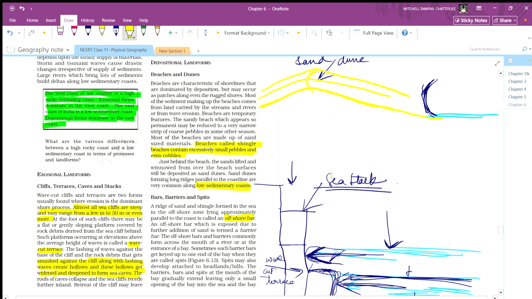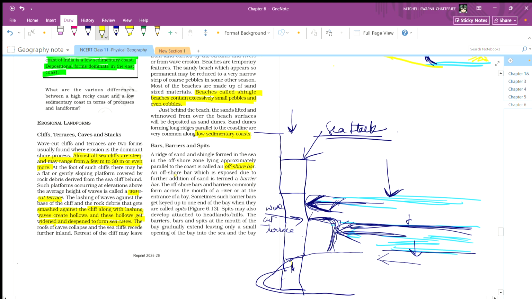So these are formed in the sea itself, and they are also parallel to our coastline, like this one. And offshore bars which are exposed due to further addition of sand are called barrier bars.